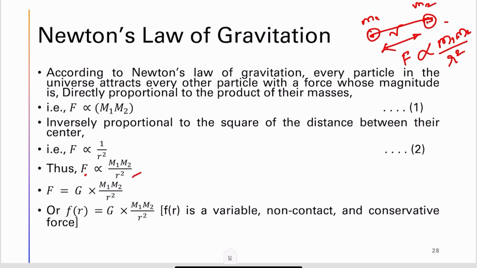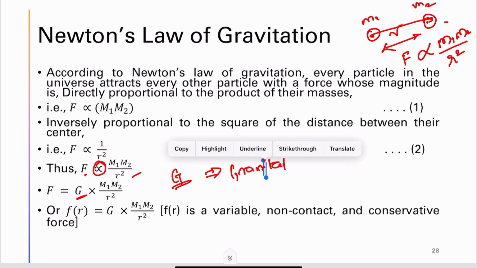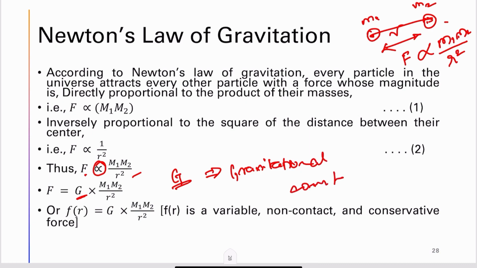To replace this proportionality with an equality, we introduce a factor G, which is nothing but the gravitational constant.